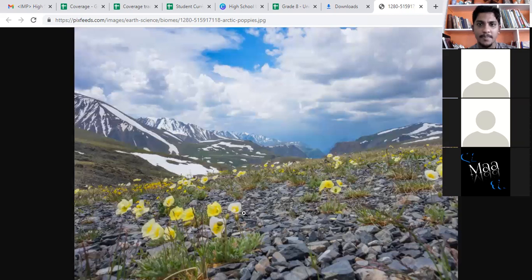Can you see it? Yes, sir. What is this called? The tundra vegetation. Good. Next one. Let's go to the next one.